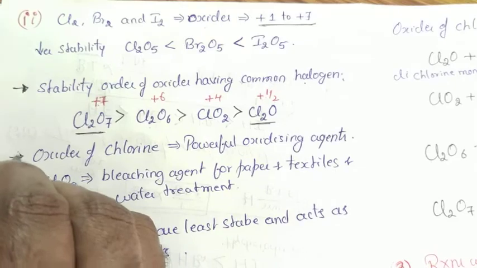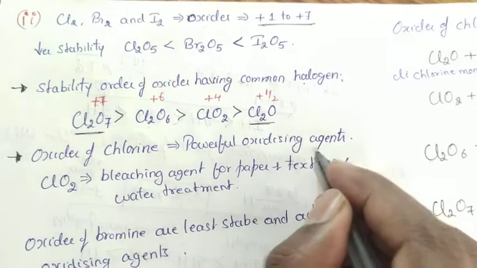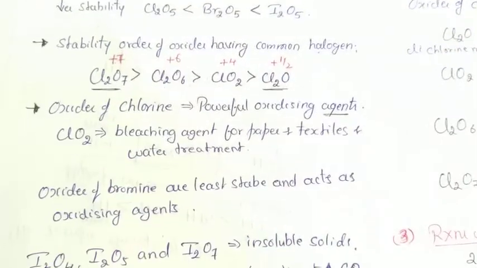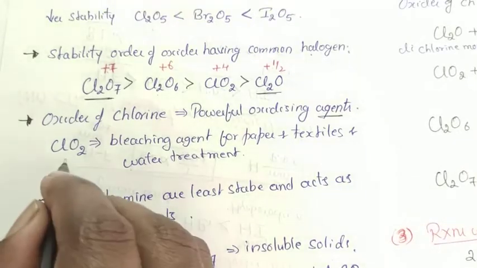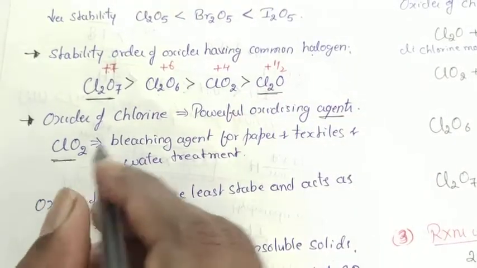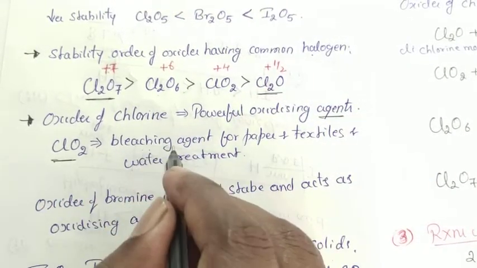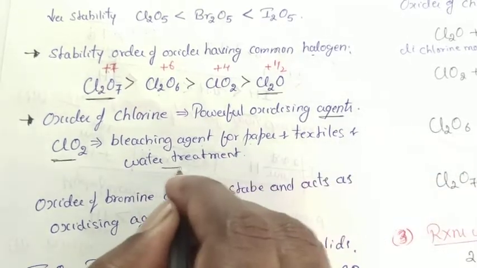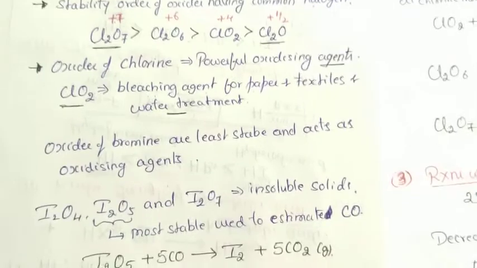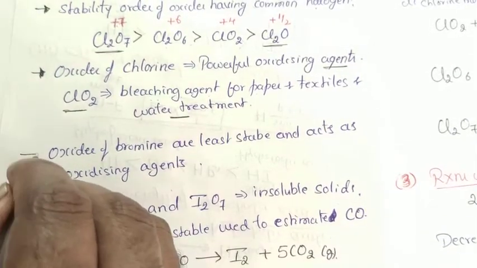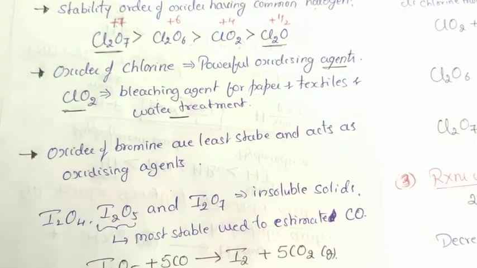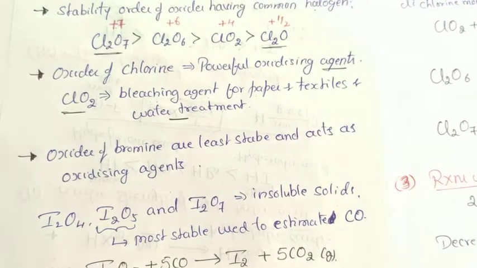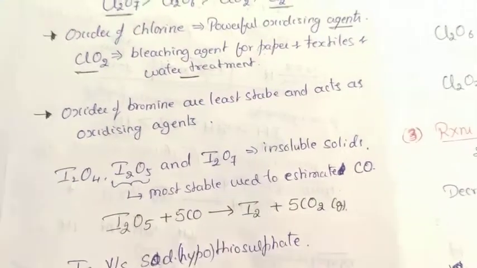Oxides of chlorine are powerful oxidizing agents. And this compound is used as a bleaching agent for paper and textile industries, and it is also used in the purification of water. Oxides of bromine are least stable and act as good oxidizing agents.